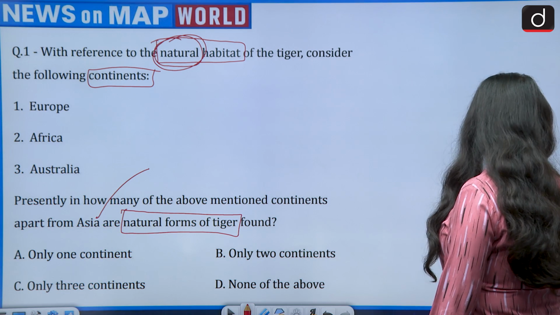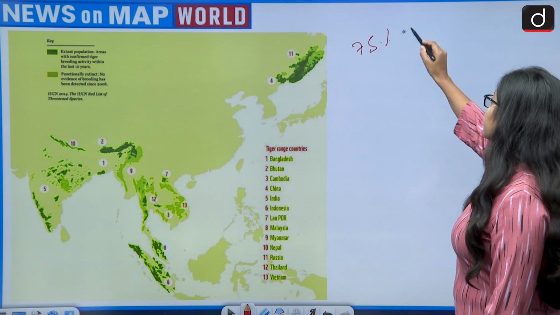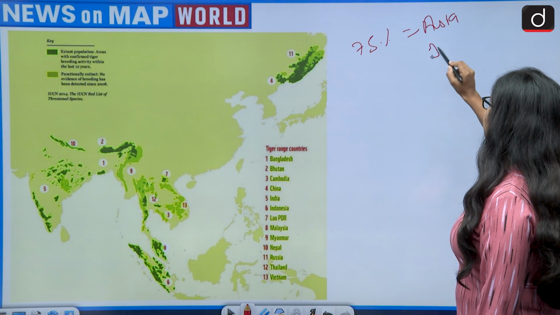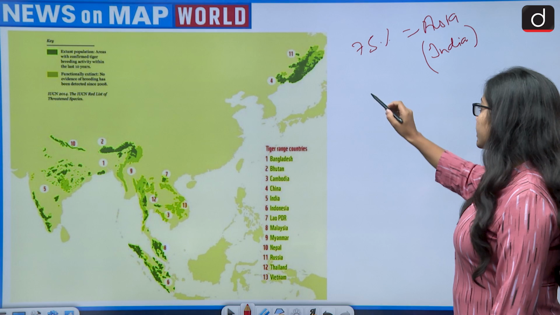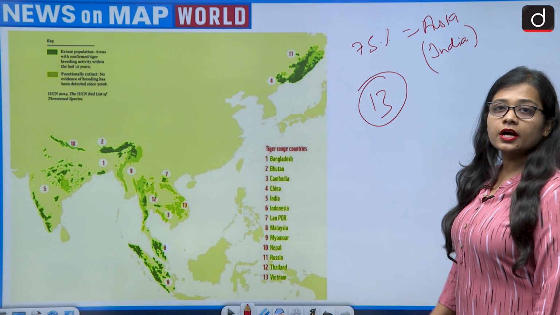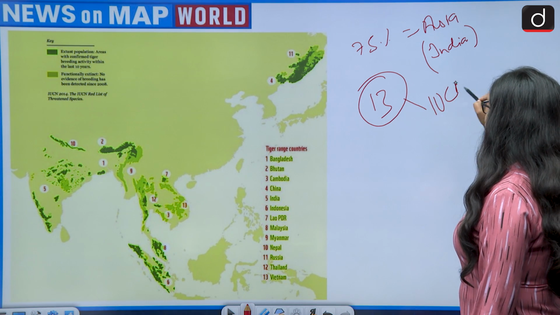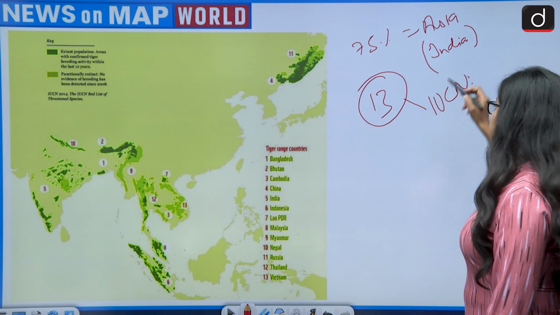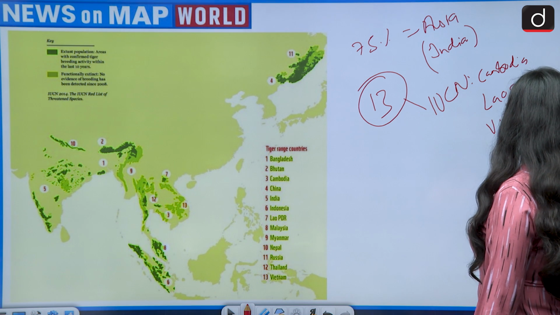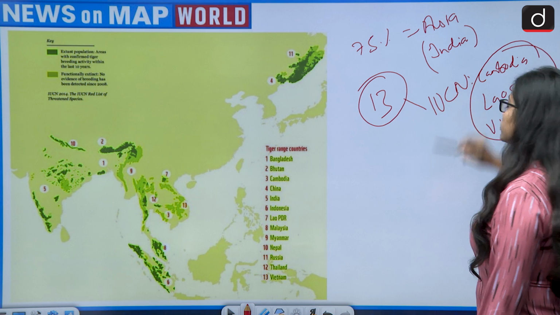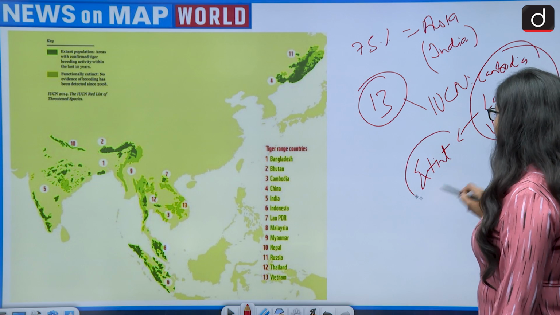So let's see this. At present, 75% of the tiger population is present in Asia, and that too specifically in India. And if we talk about the tiger countries, there are in total 13 countries where the tiger population exists. And out of those 13 countries, according to the recent IUCN report, in Cambodia, Laos and Vietnam, that is the Southeast Asian countries, the tiger population has become extinct by now.